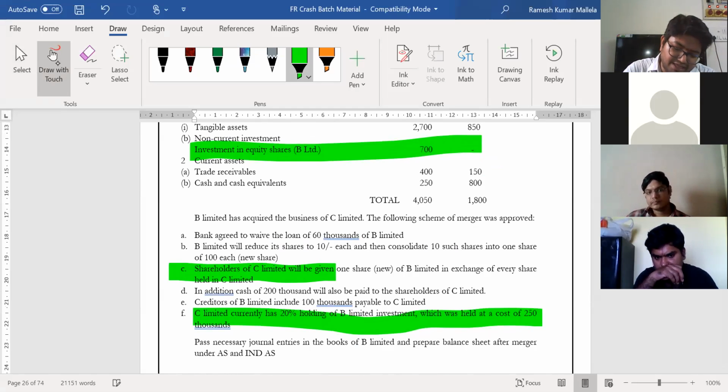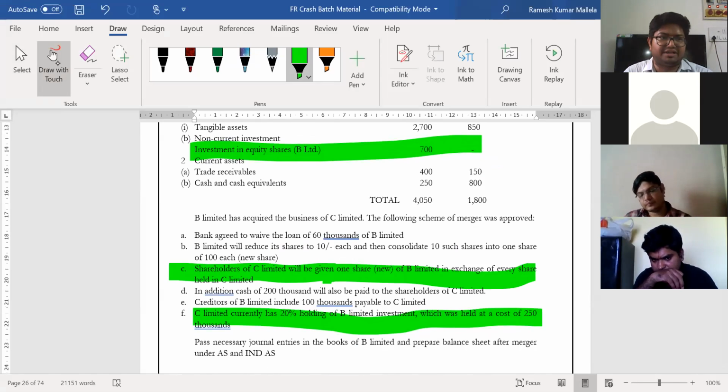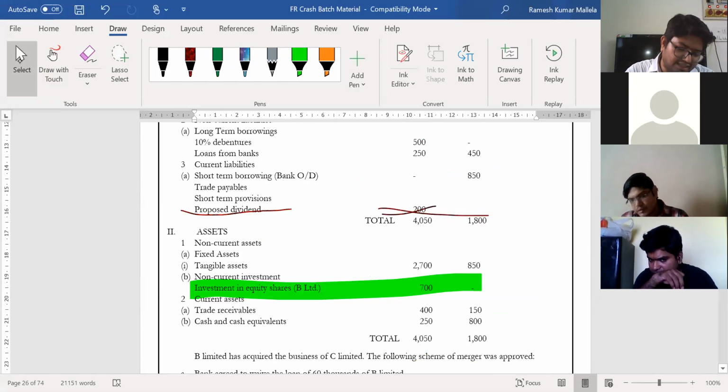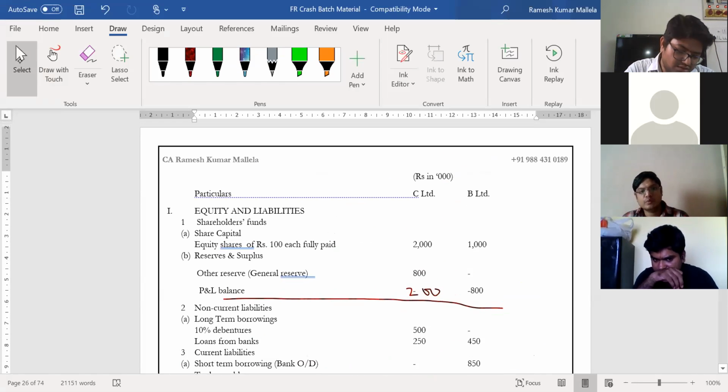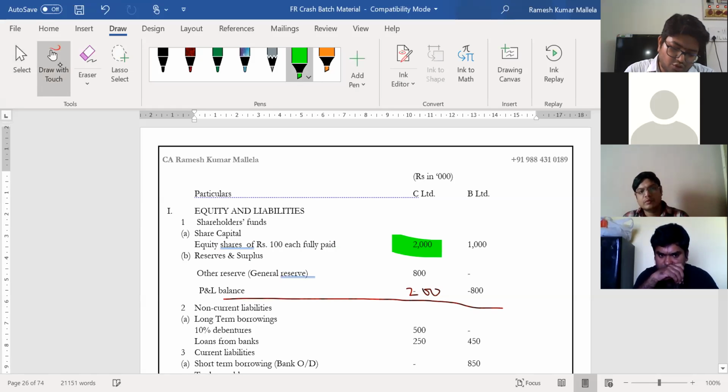Shareholders of C Limited will be given 1 share of B Limited in exchange for every share held in C Limited. Now, how many shares are there in C Limited? 2000 is the value. That means it is nothing but 20,000 shares of 100 each. So my purchase consideration in shares will be 20,000.